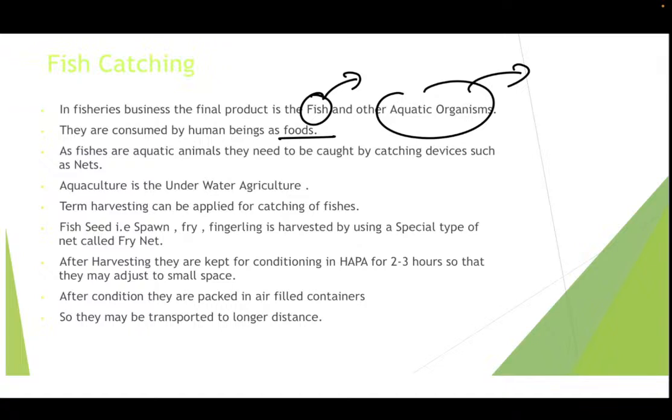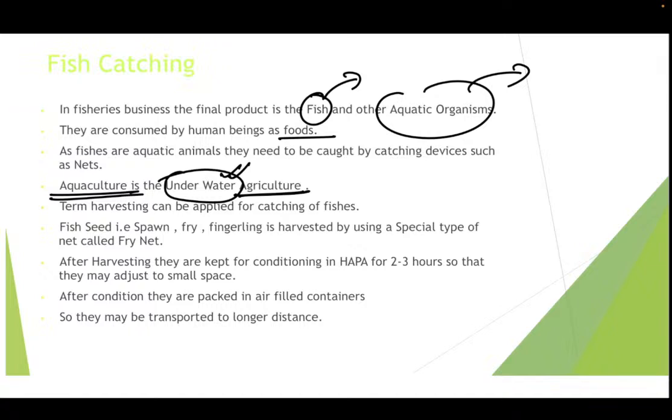So since then we are discussing that we are supposed to stock the seeds, we are supposed to rear the fishes, we are supposed to provide nutrition. So it is just like agriculture, but it is an underwater agriculture. As we are supposed to take care of the normal seeds that we stock, we are supposed to provide the fertilizers, we are supposed to see that we go on spraying the insecticides. So that is important, and hence, if it is an underwater agriculture, that is known as aquaculture. Drag harvesting can be applied for catching of fishes.